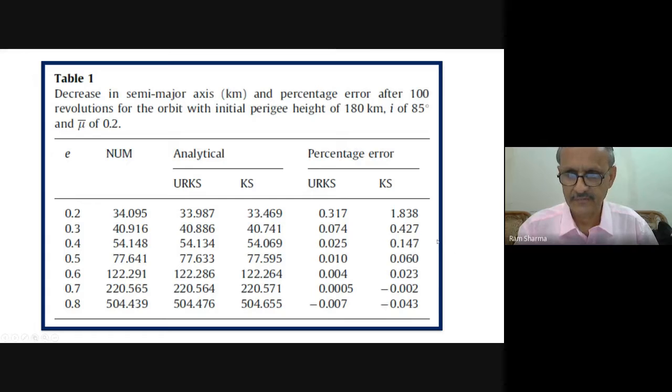And this is with the KS case. You can see here there is a crossing, but these are certainly better than the overall estimation. These give better estimates. Here also, the exact decay after 100 revolutions is 122 kilometers, 2.291, so only a 5 meter difference is coming here. In the other case, it has come out more than that. So with these things you can check and know these uniformly regular KS canonical elements.